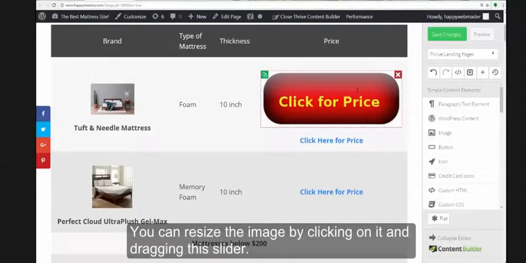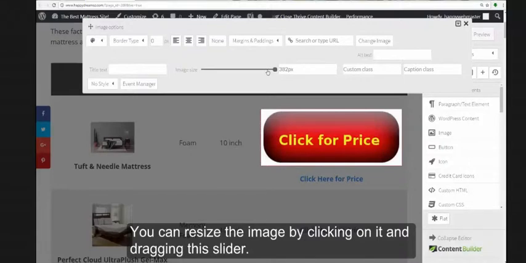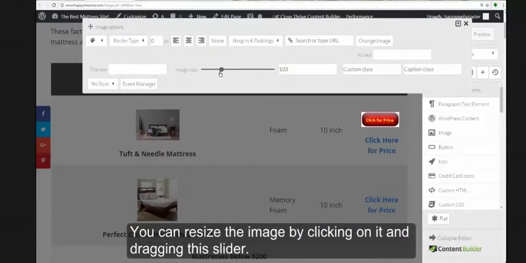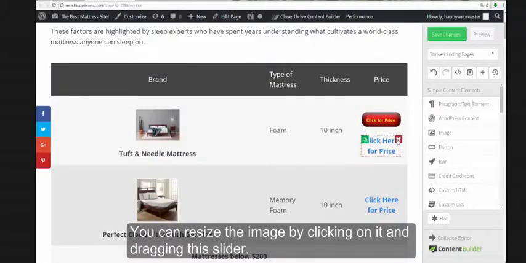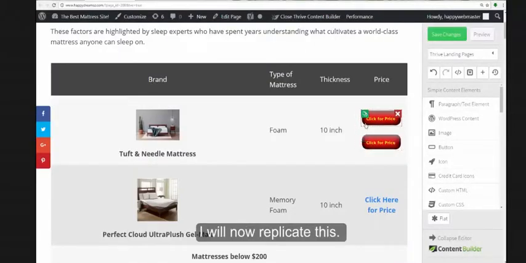You can resize the image by clicking on it and dragging the slider. I'll now replicate this.